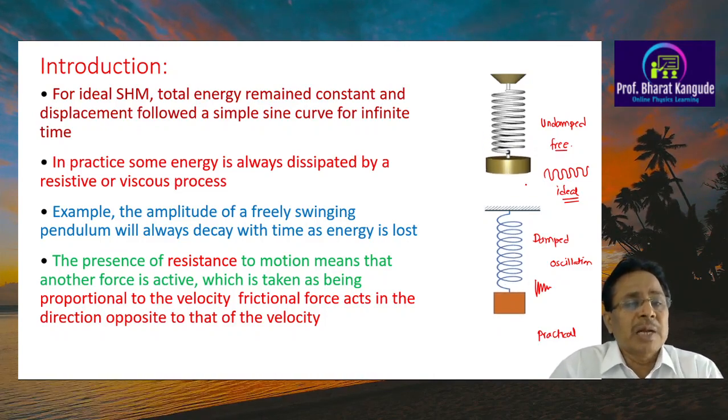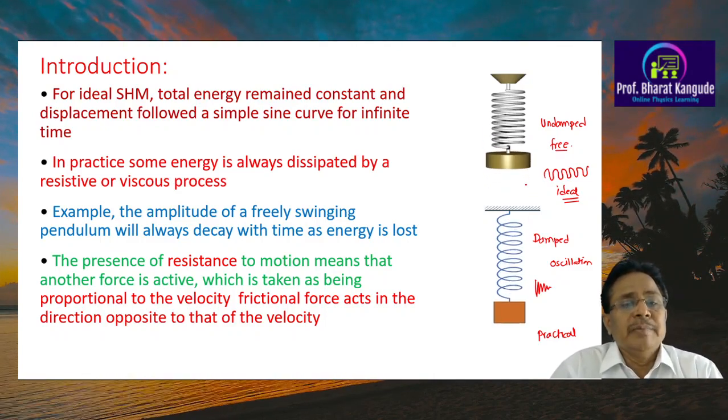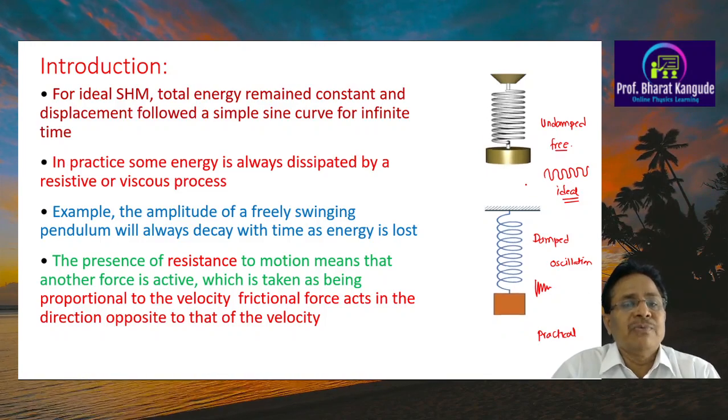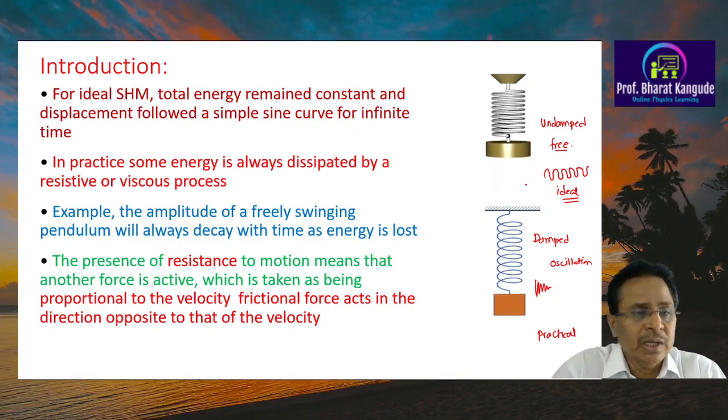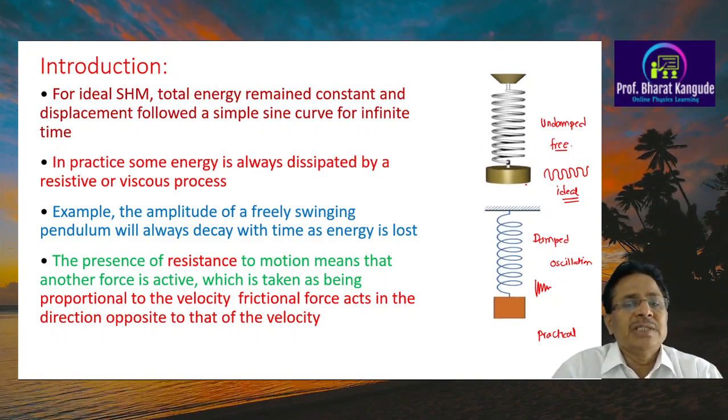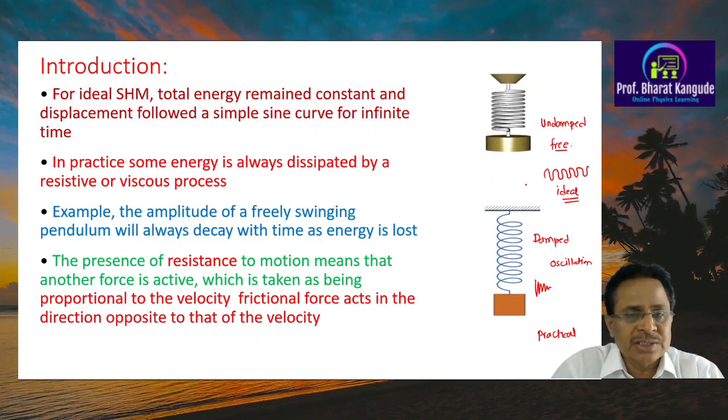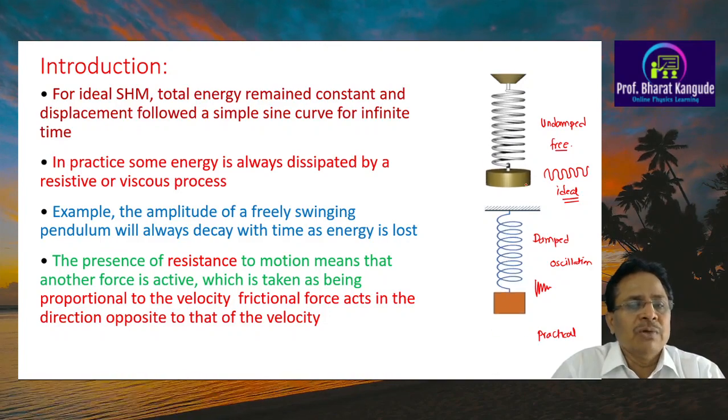Now this is the paragraph written here. For ideal simple harmonic motion, total energy remains constant and displacement follows a simple sine curve for infinite time, as shown in the diagram. In practice, some energy is always dissipated, meaning lost, by a resistive or viscous process.